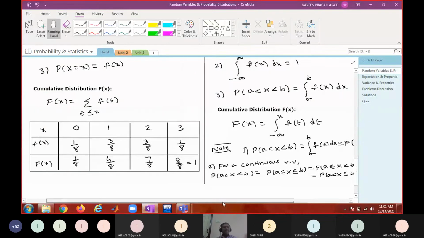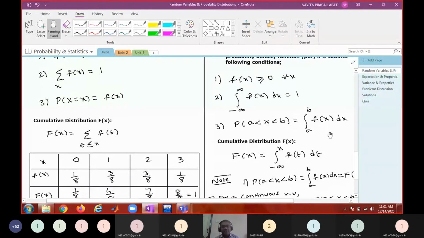I also said the distribution function is rather different from the probability distribution. By default, the distribution function is nothing but the cumulative distribution, so distribution function refers to capital F of x. Probability distribution refers to small f of x, which can be a PMF or PDF. So use the correct language to denote the functions; call them with proper terminology.